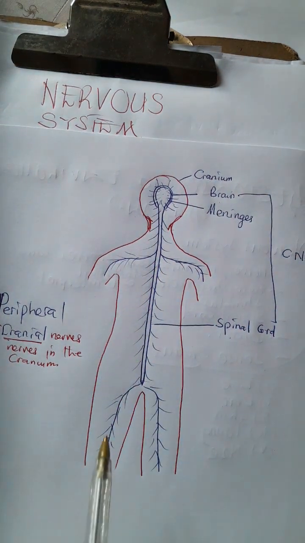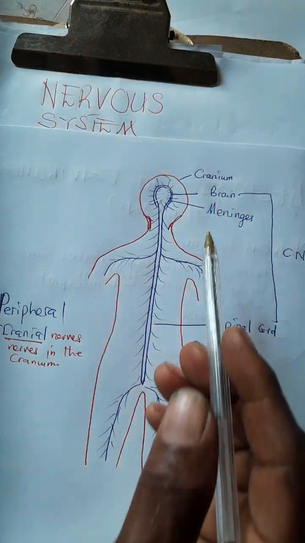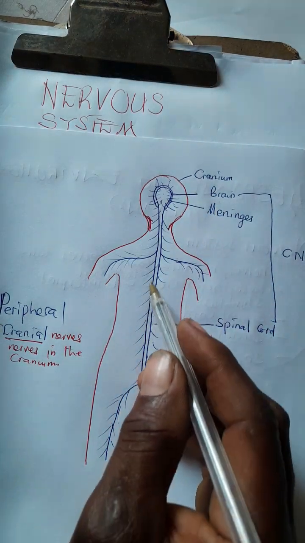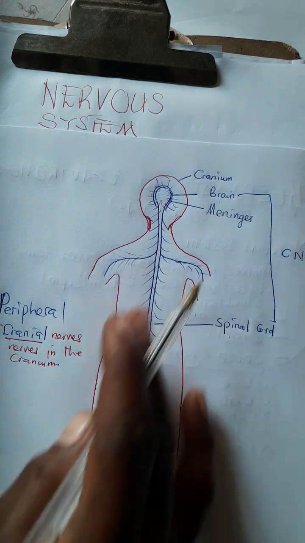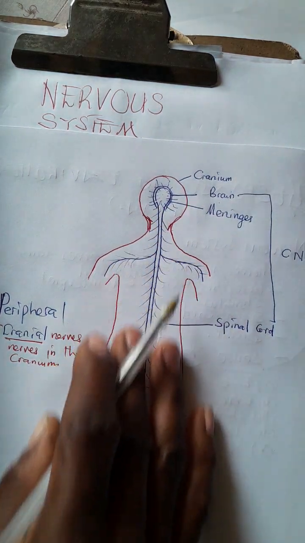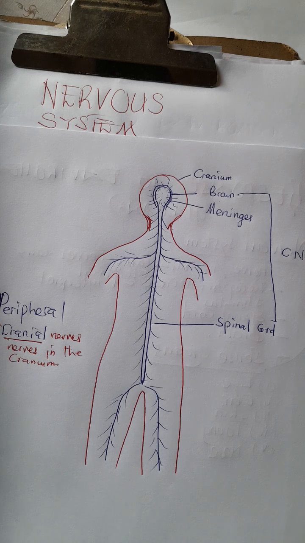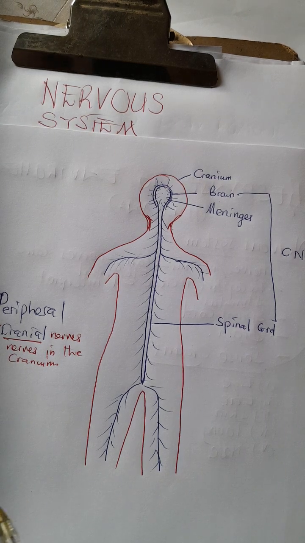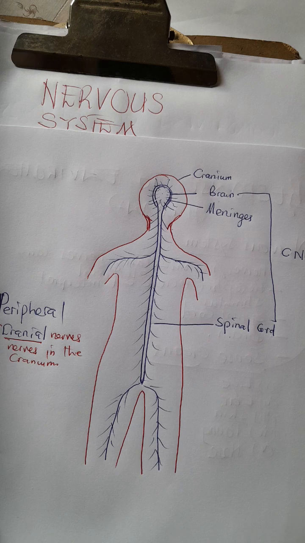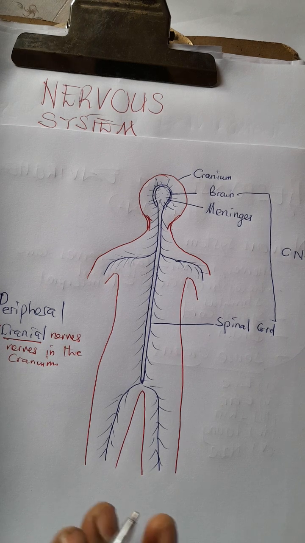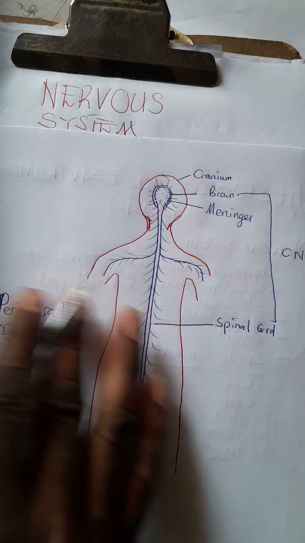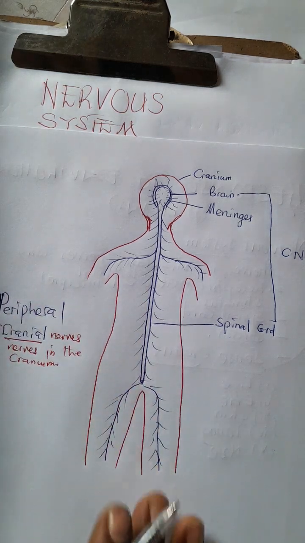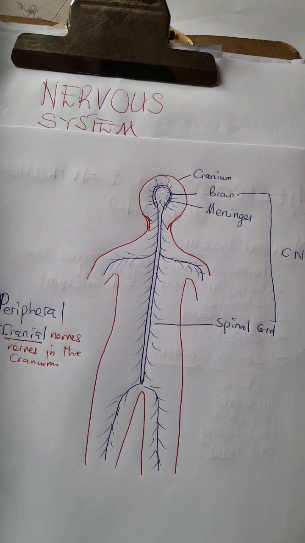We have the cranial nerves as well as the nerves that extend outside, on the lower part of your body. Right, so these are the peripheral nerves, the peripheral nervous system. So roughly that is about the central nervous system. The other things we are going to talk about in my next lesson. Right, thank you.